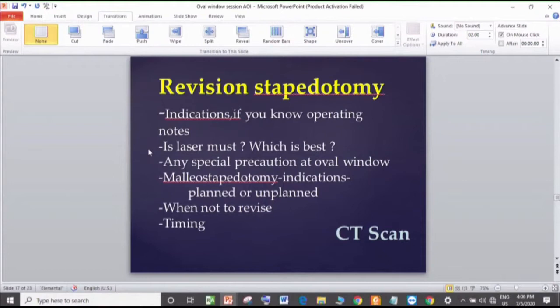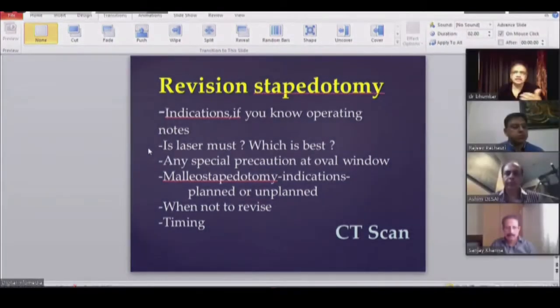So can we differ? Can I get Ashim's opinion on a revision in an obliterative case? Is it not that it reoccludes and just becomes like a primary? It can reocclude. The things that Satish listed, a revision for an obliterative would not deter me. I would not mind going ahead with revision for an obliterative focus.